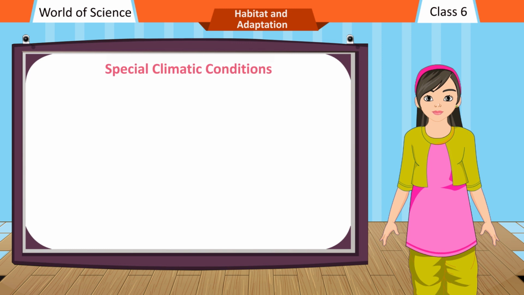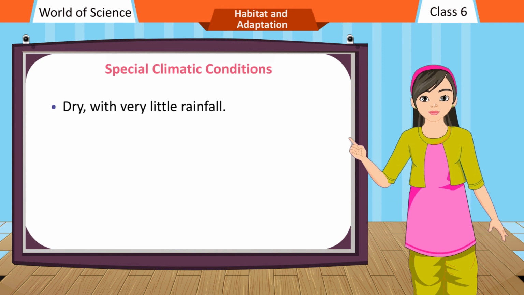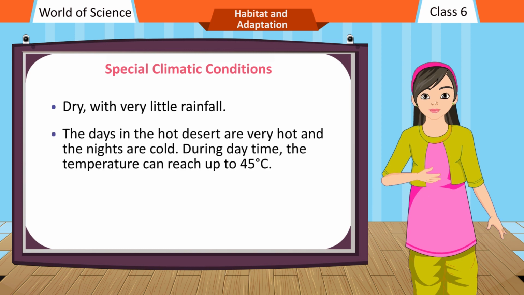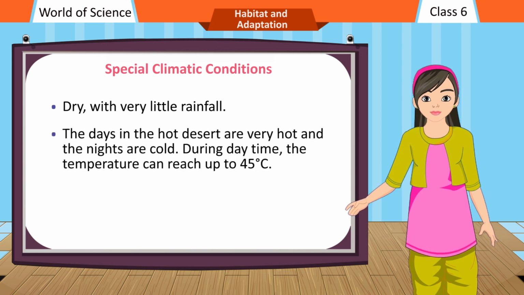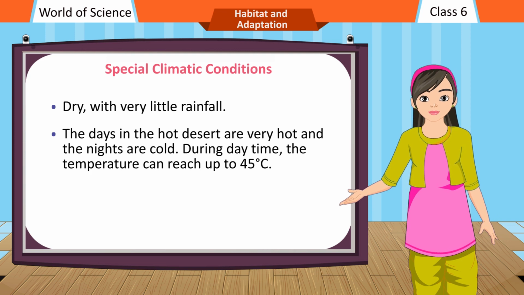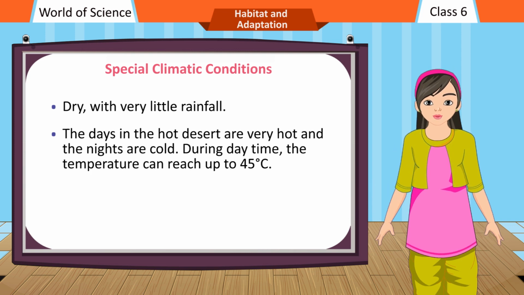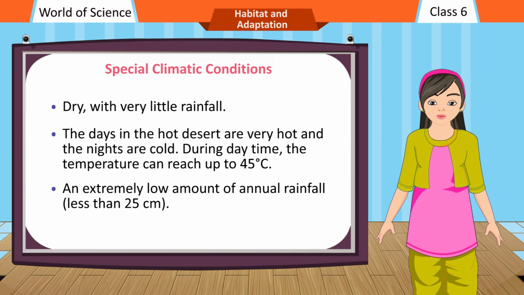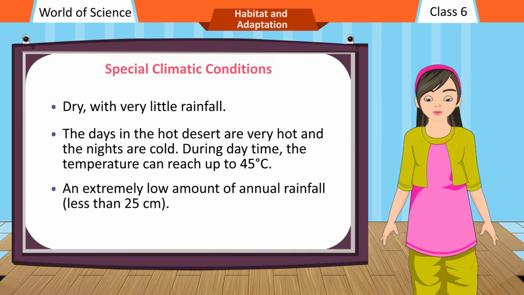Special climatic conditions. Dry, with very little rainfall. The days in the hot desert are very hot and the nights are cold. During daytime, the temperature can reach up to 45 degrees Celsius. An extremely low amount of annual rainfall, less than 25 centimeters.